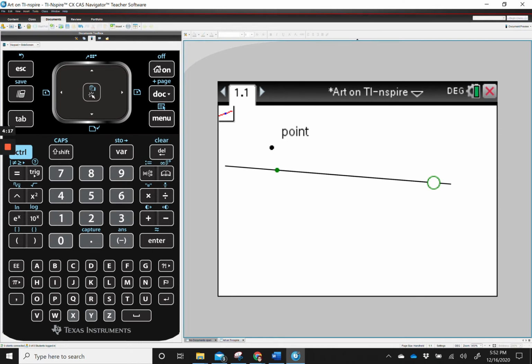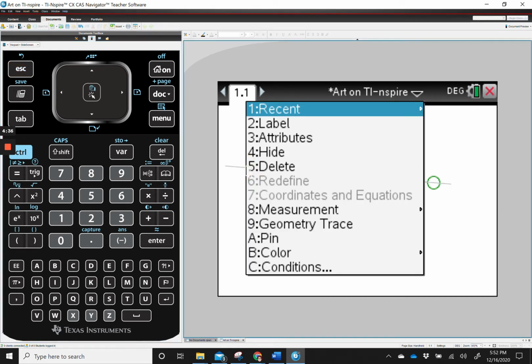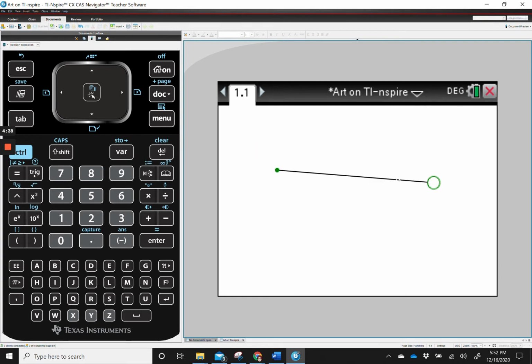You can always hide an object. So I'm going to escape out of that menu. You can hide an object by doing a right click. So put your cursor on the object and see how the label shows up, which kind of tells you what you're pointing at. I'm going to do a right click, that's a control menu, and I want to hide that line. And there's that segment that I drew first.